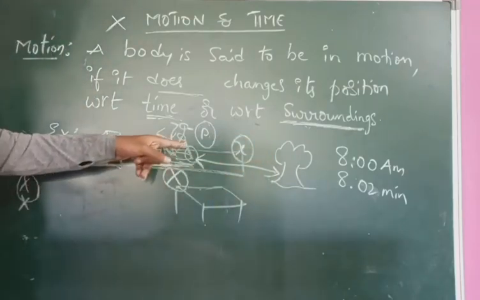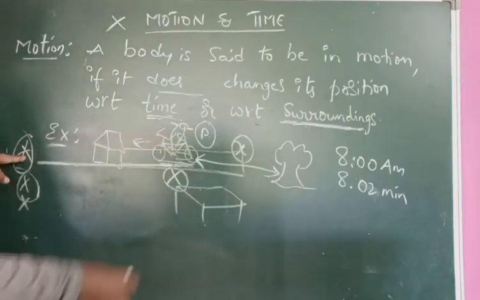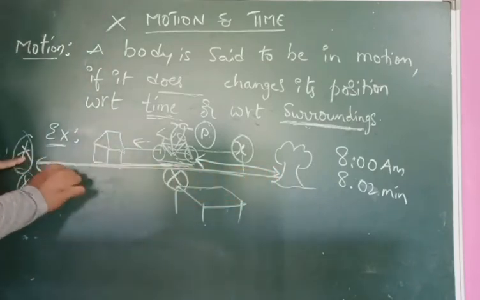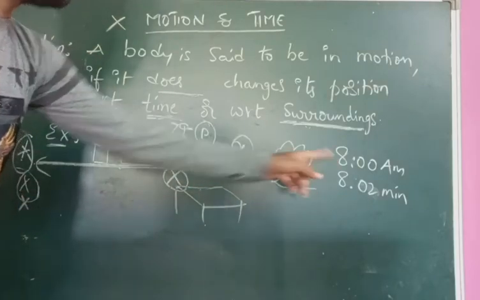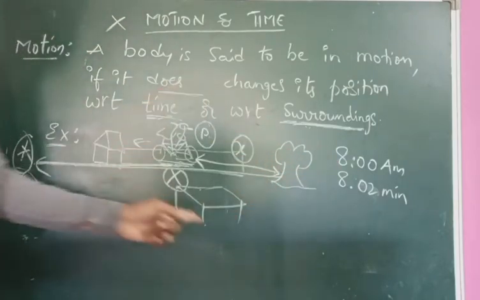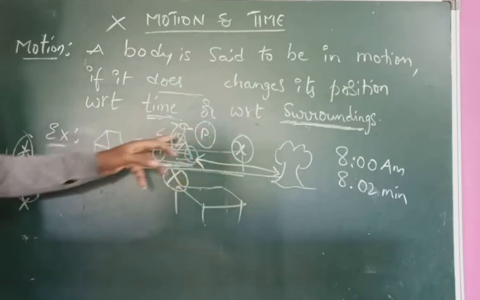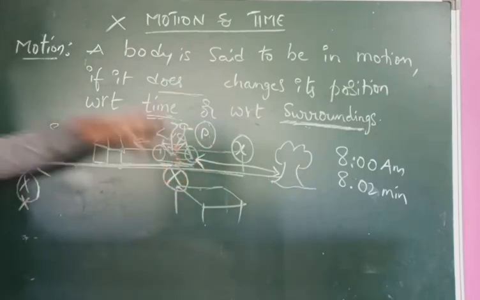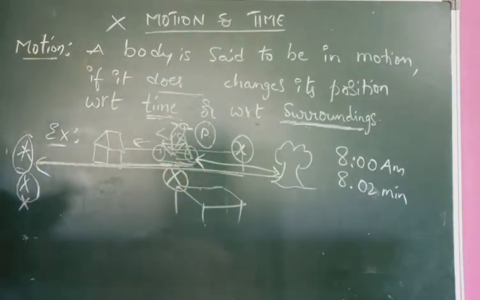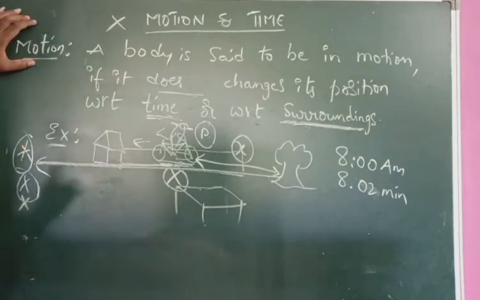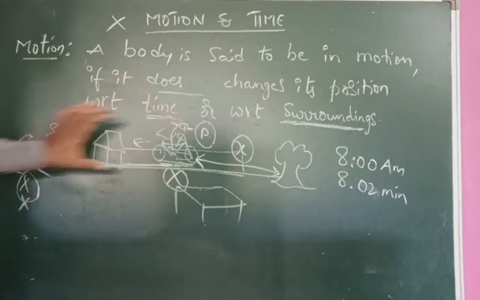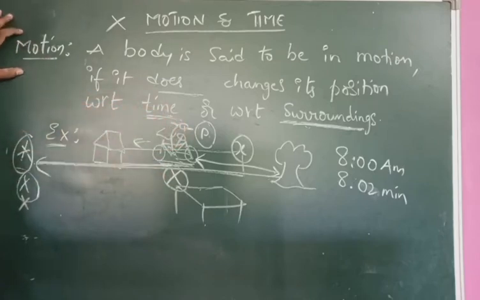Okay, he changes his position from here to here. Definitely the distance increases or not? From here to here the distance increases. So with respect to time or with respect to surroundings, if the position of the body changes, then we can say that the body is in motion.